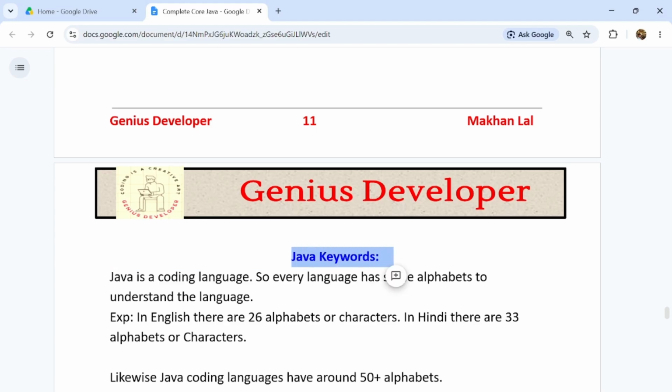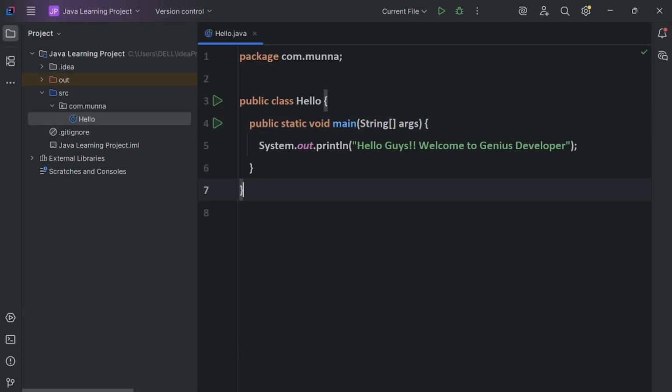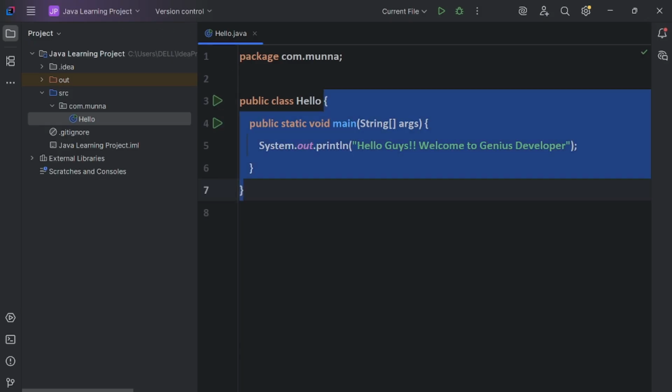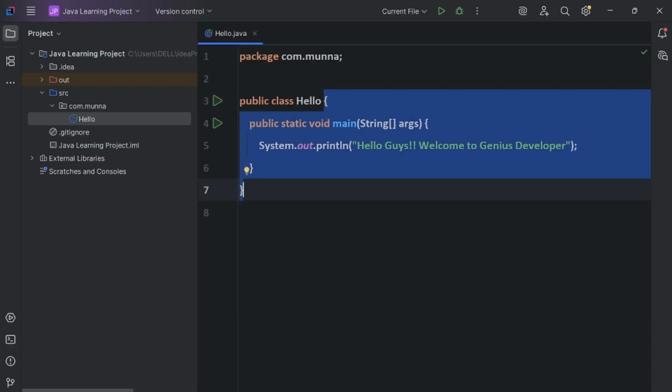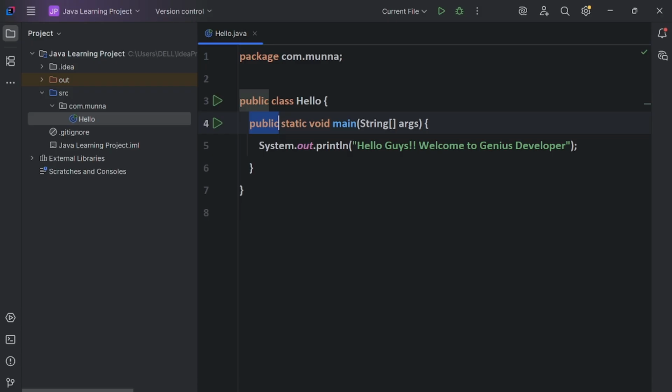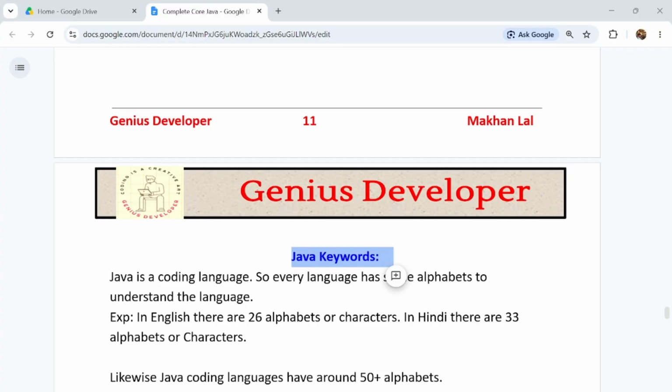Java keywords. As we see in any Java application, in any Java code, in these lines of code also, there are many keywords used, like public, class, public, static, void. All these are the Java keywords. Package, usually it will be in red color, guys. These are the Java keywords. So what are the Java keywords? That is very important to know, guys,